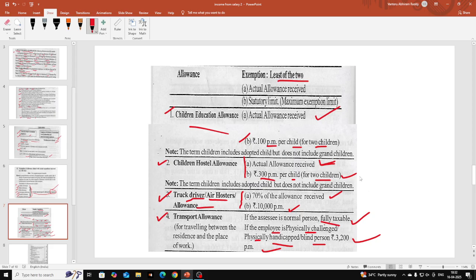So this is about partly taxable allowances. Here I explained all the allowances. If you learn this, it is useful for a theory question, if you get a question on types of allowances in the examination. These rules are also useful whenever you calculate income from salary, because in income from salary calculation, the second head is allowances. When you write, all fully taxable allowances you can write, tax free allowances you should not write, and for partly taxable allowances, the unexempted portion you should write there. So you should know all the rules, students.